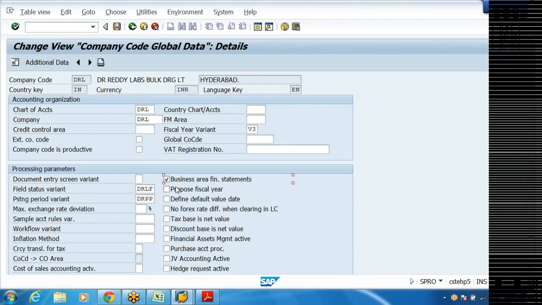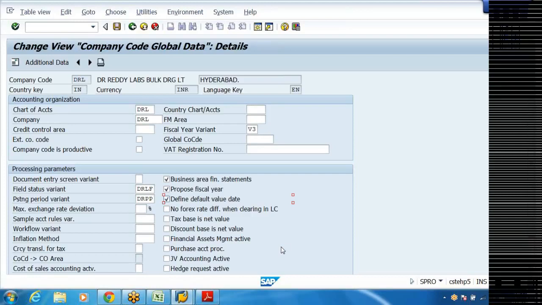Now apart from this, check this box and this box, because I want to see my financial statements by business area wise. Unless I choose this, system will not show me. And the next one is propose fiscal year. So every time when I am posting an accounting entry, I want the system to propose the fiscal year. Every time I need not enter. System itself takes it by default.